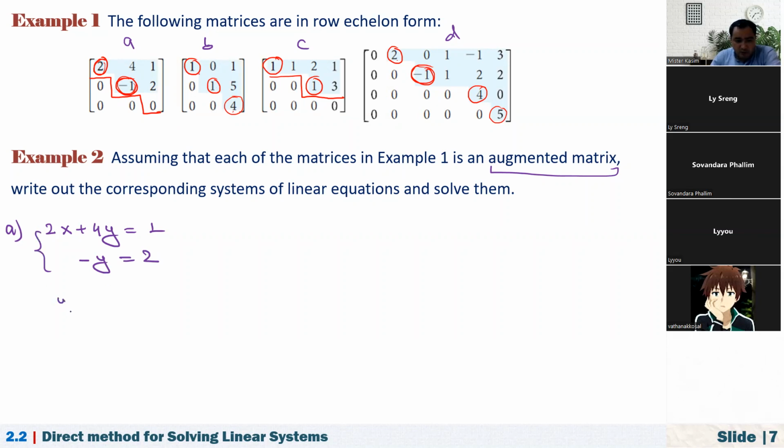Now from here you can find y is equal to -2. If y is equal to -2, substitute into the first equation, -8, take to the right hand side. It is 1 plus 8, 9, so that's equal to 9 over 10.